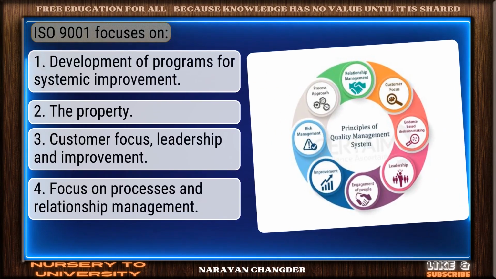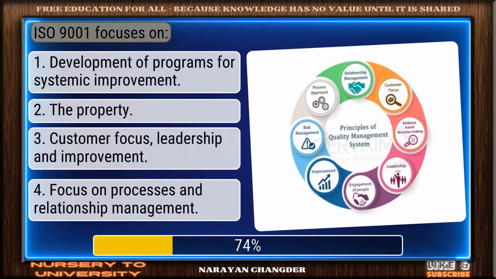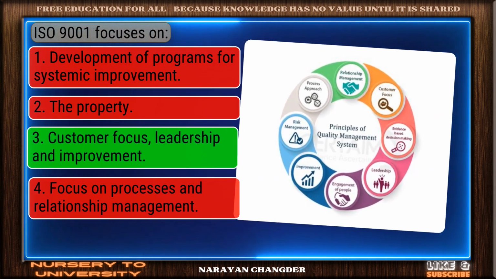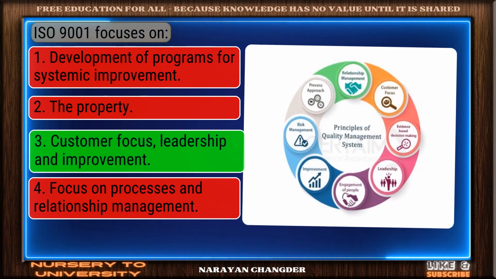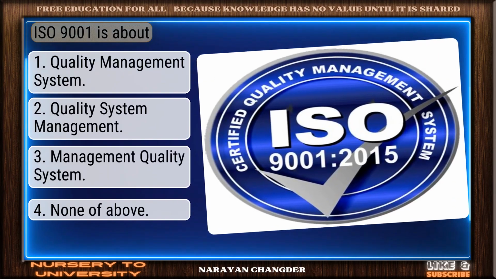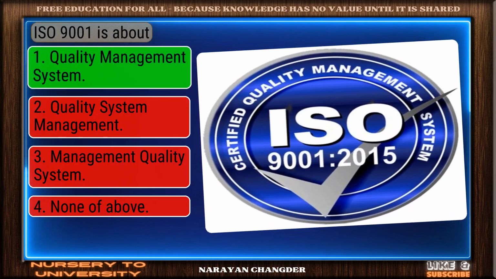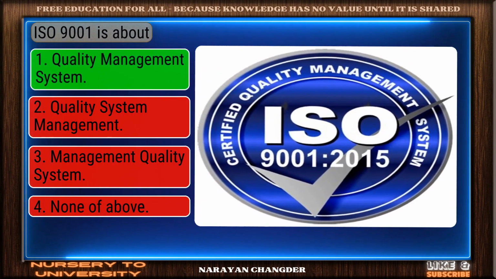Question number 73. ISO 9001 focuses on? Great job. Customer focus, leadership, and improvement is the accurate answer. Question number 74. ISO 9001 is about? Good thinking. Quality management system is the right answer.